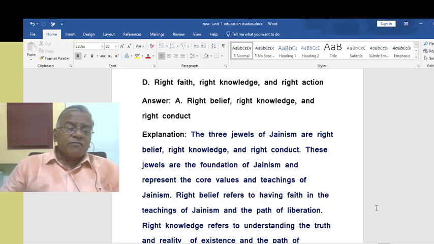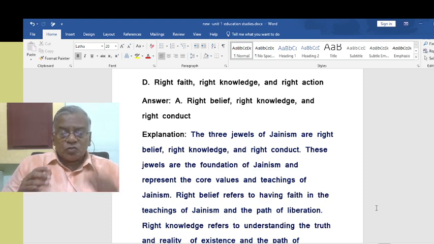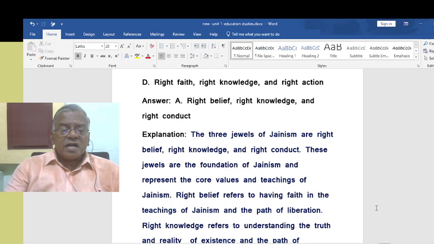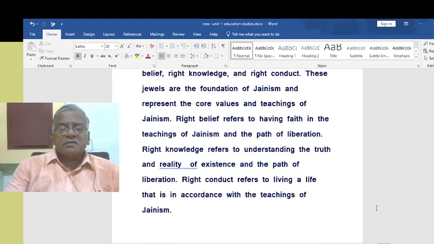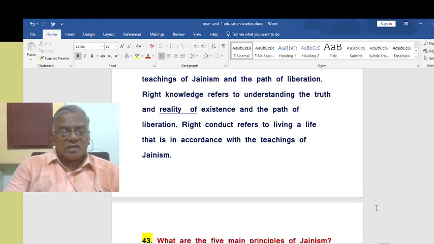Right belief refers to having faith in the teachings of Jainism on the path of liberation. Right knowledge refers to understanding the truth and reality of existence on the path of liberation. Right conduct refers to living a life in accordance with the teachings of Jainism. So that is the understanding.